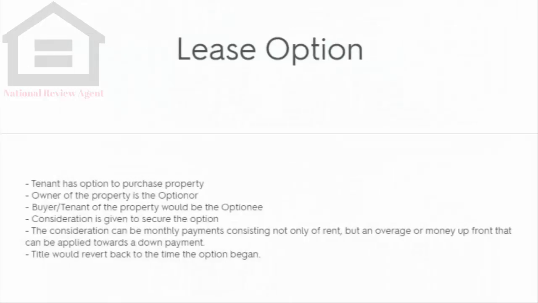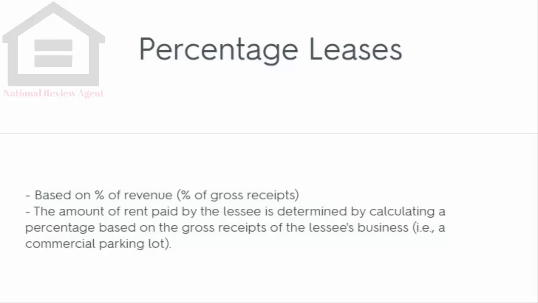Lease option. Percentage leases are based on percent of revenue. The amount of rent paid by the lessee is determined by calculating a percentage based on the gross receipts of the lessee's business.